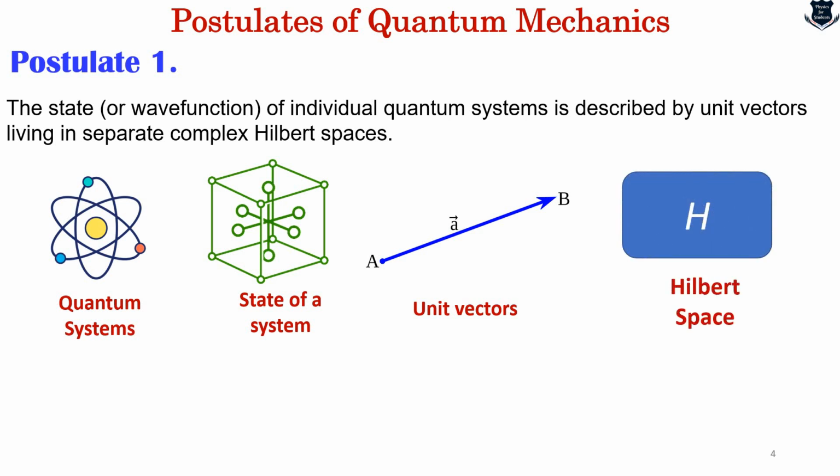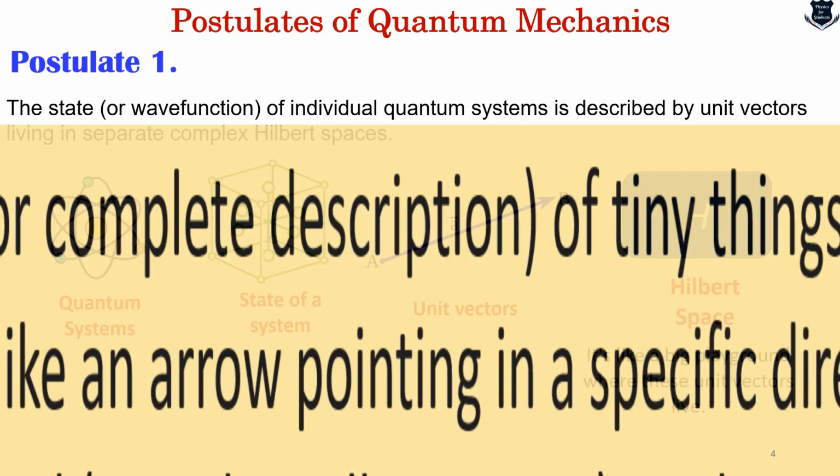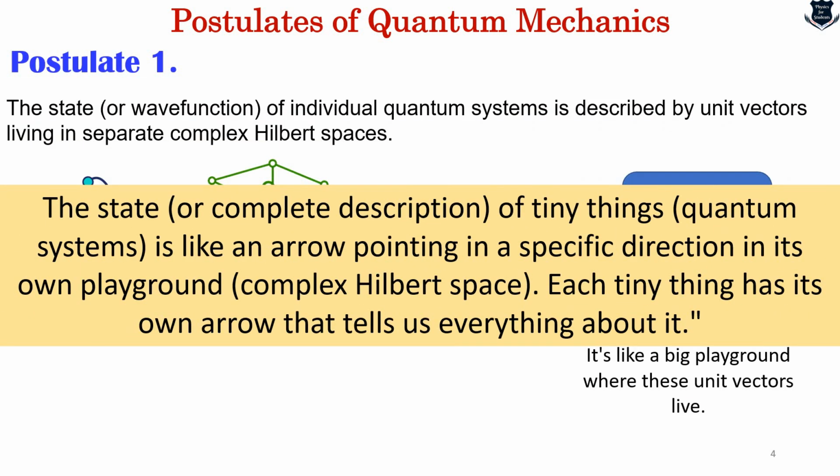Then comes complex Hilbert spaces. Well, don't worry much about complex Hilbert spaces. Just imagine it is like a big playground where these unit vectors live. Each tiny thing in a quantum system has its own playground. So putting all of these things together, what we get is this: the state or the conditions or a complete description of tiny things which we call quantum systems is like an arrow pointing in a specific direction in its own playground, which is called the complex Hilbert space. Each tiny thing has its own arrow that tells everything about that particular state.